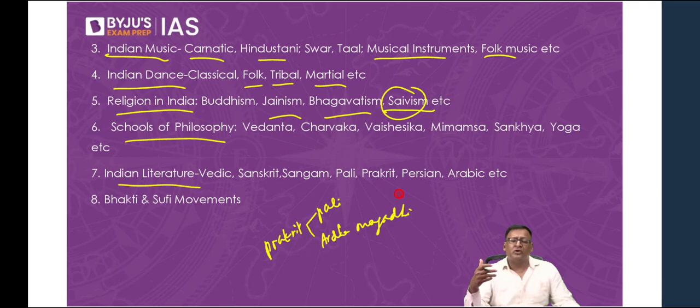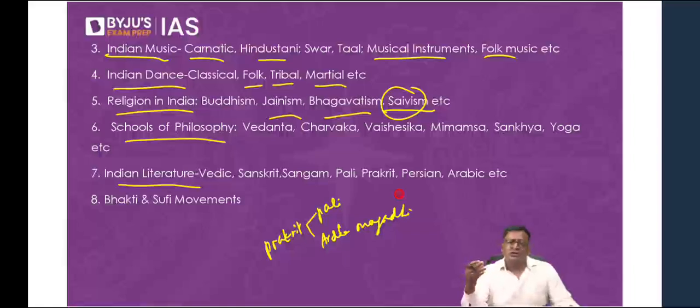And then medieval literature. When we talk about medieval India, we have a number of books written in Persian language. The Delhi Sultans patronized Persian language and literature. Similarly, the Mughals also patronized Persian language and literature. A number of books on various subjects: official histories, unofficial histories, biographies, autobiographies, encyclopedias, scientific literature. Many books were written in medieval times in Persian language and very few in Arabic. What is the reason why Persian was promoted and not Arabic? We'll talk about all those things.